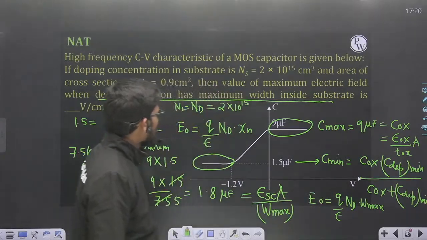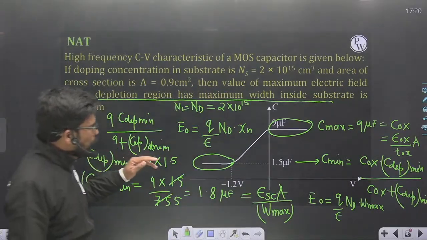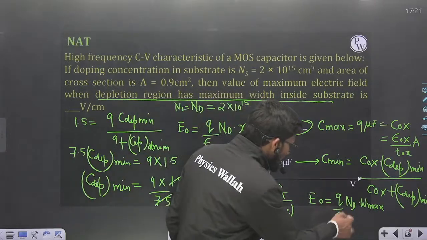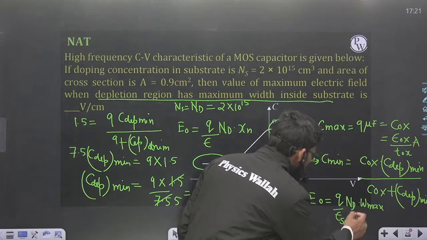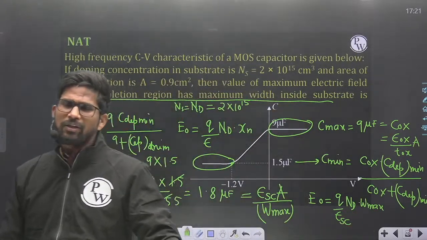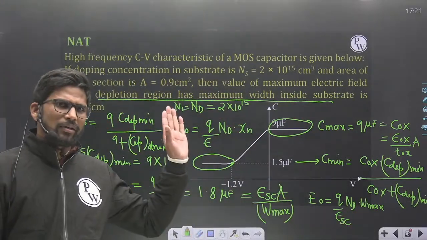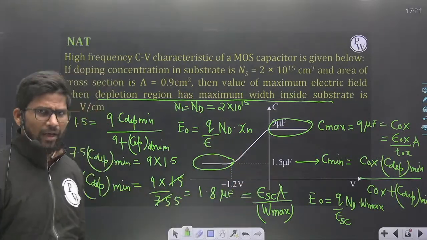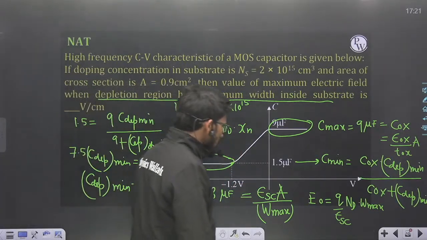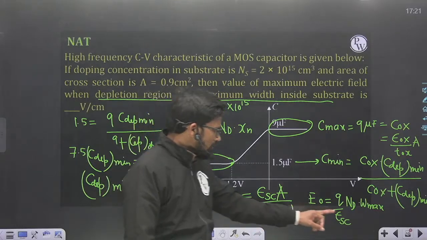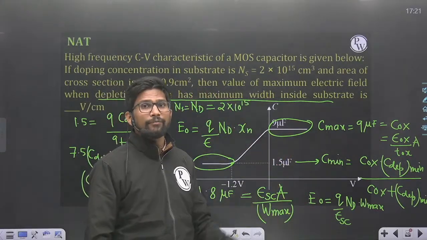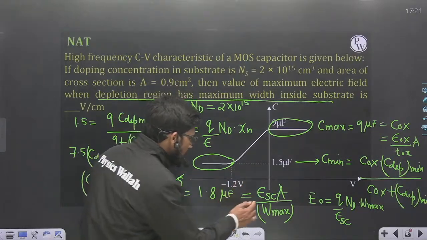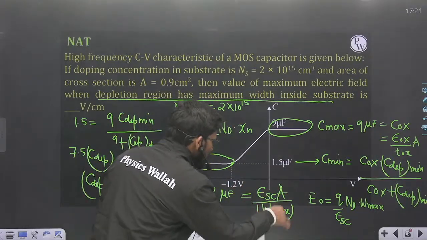Now here the value of epsilon is not given. This epsilon is basically of the semiconductor, obviously, because this depletion region is in the substrate region, the semiconductor region. But epsilon 0 and epsilon r are not given in the question. So from where can I find out this value? Look at it very carefully.